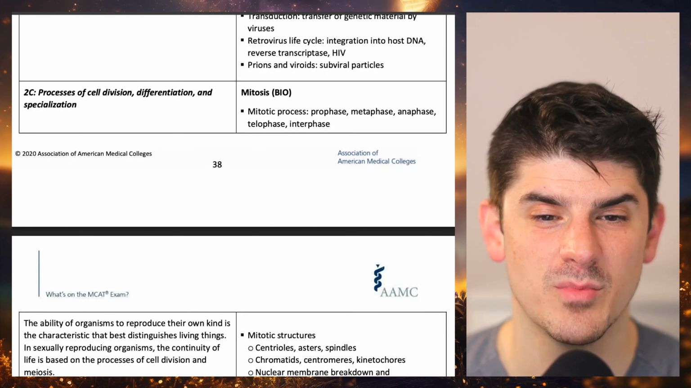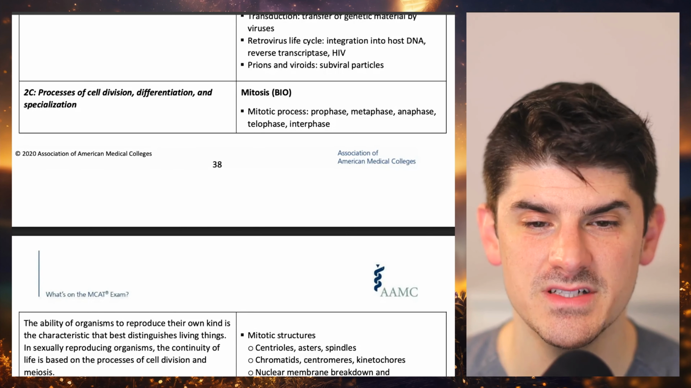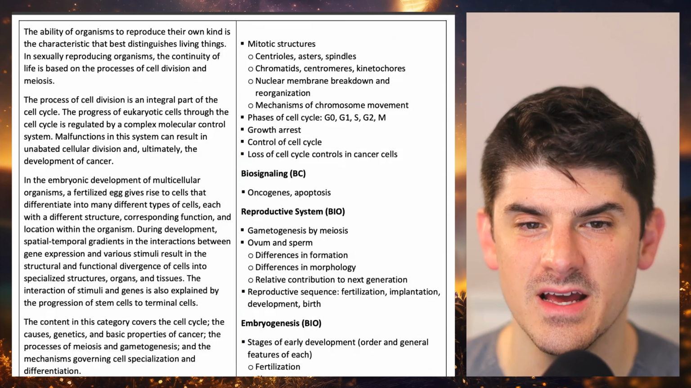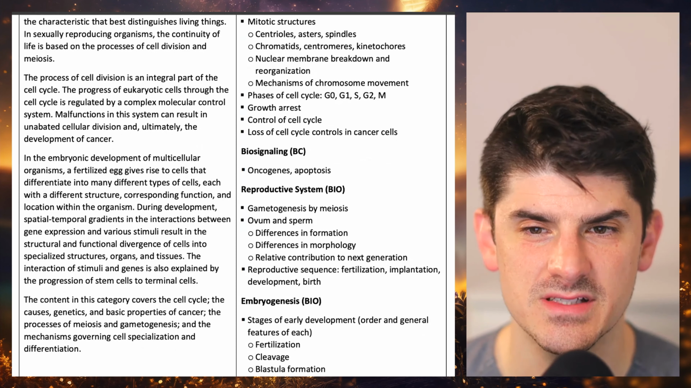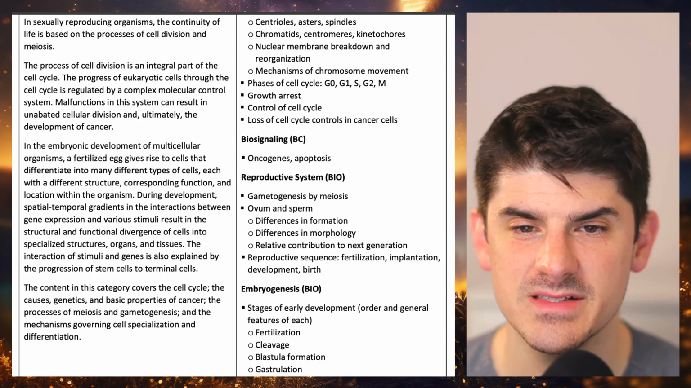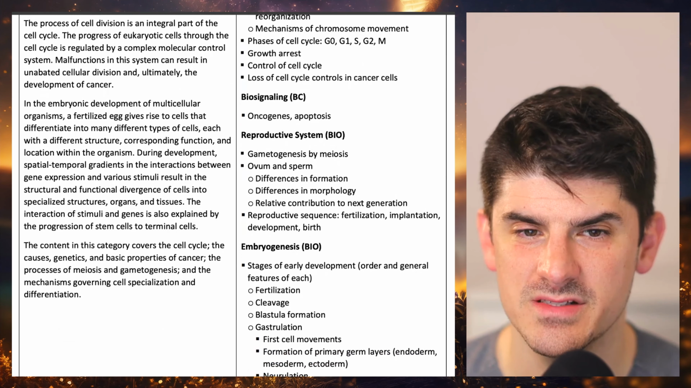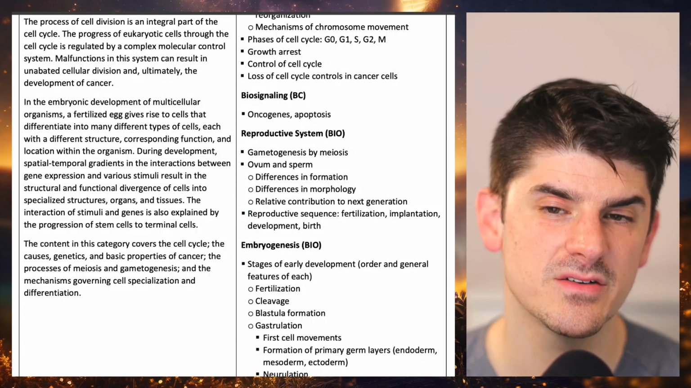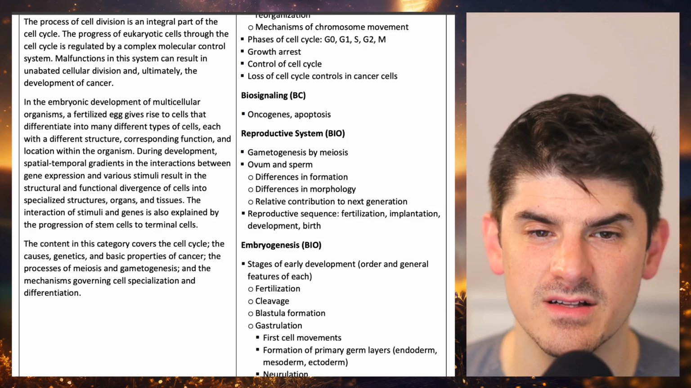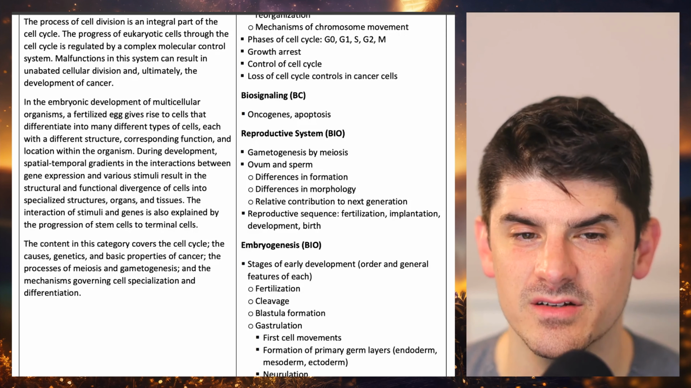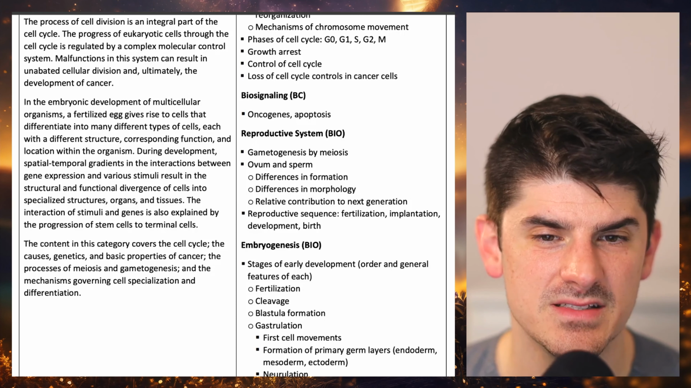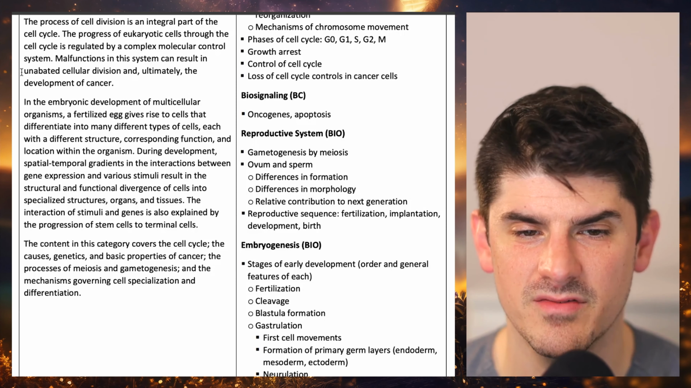Section 2C, processes of cell division, differentiation, and specialization. The ability of organisms to reproduce their own kind is the characteristic that best distinguishes living things. In sexually reproducing organisms, the continuity of life is based on the processes of cell division and meiosis. The process of cell division is an integral part of the cell cycle. The progress of eukaryotic cells through the cell cycle is regulated by a complex molecular control system. Malfunctions in this system can result in unabated cellular division and ultimately the development of cancer.